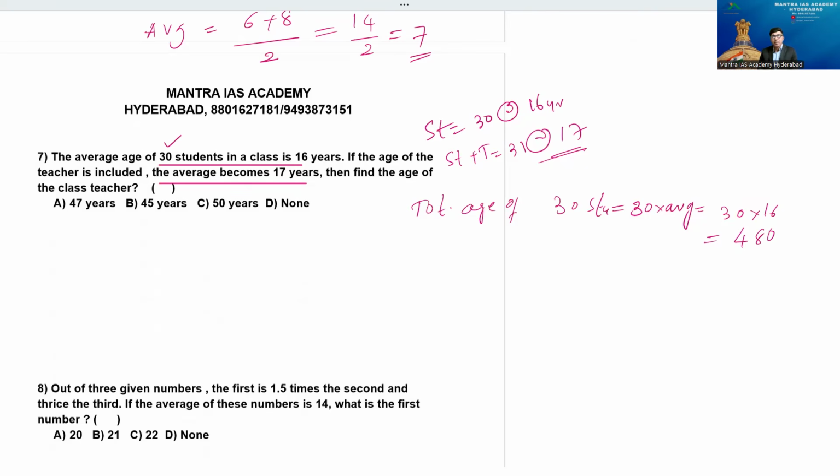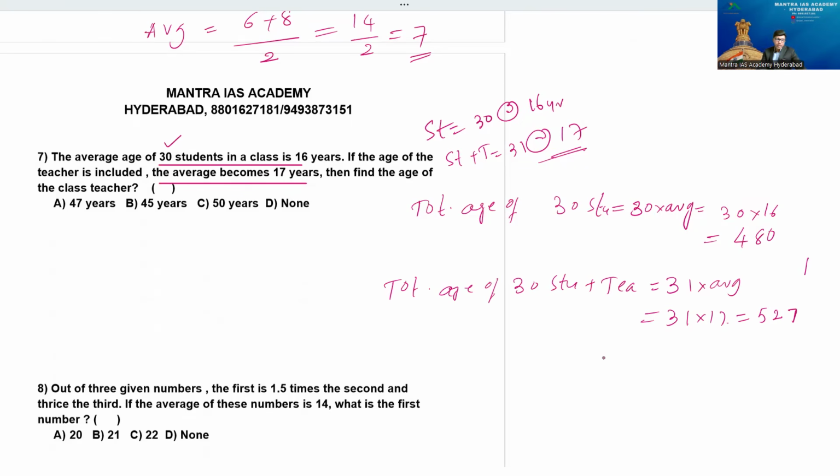Next one, total age of 30 students plus teacher. That's the number of people, 31, into the average. This is nothing but 31 into 17. I'll do the calculation. 17 ones are 17, of course 7. This is what you call 1 here. 17 threes are 51, plus 1. Right? This is 527.